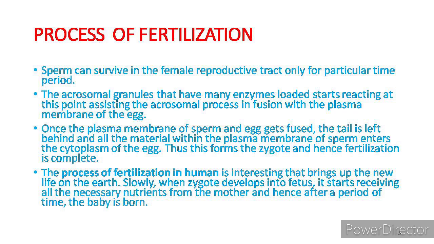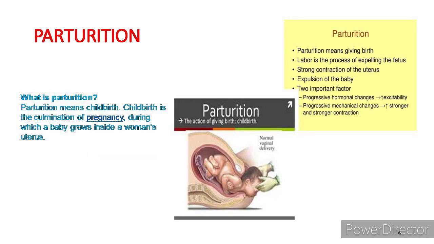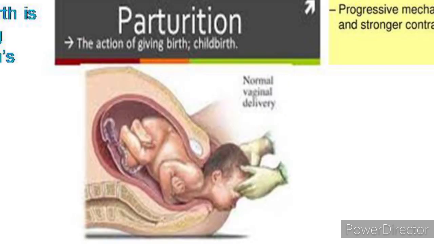So that is our next topic, parturition. So what is parturition? In simple language, we also call it childbirth. Childbirth is a process during pregnancy in which a baby grown inside a woman's uterus is delivered, and childbirth is also called labor. Pregnant humans go into labor roughly 9 months after the conception period.